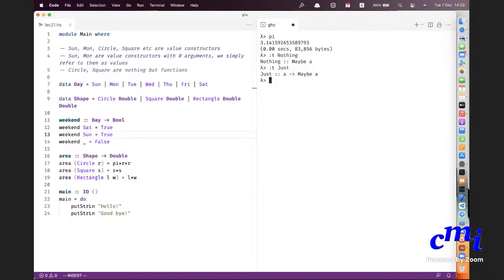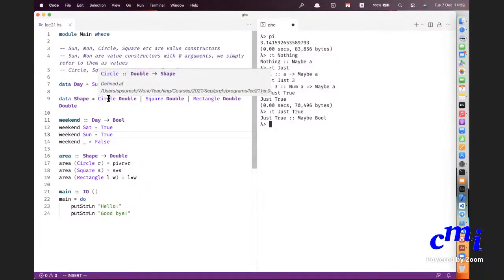Why? Because Just applied on a value of type a will give you a value of type Maybe a. So Just True has type Maybe Bool. So Just itself is of type Bool arrow Maybe Bool. But it's also of type Char arrow Maybe Char, also of type Int arrow Maybe Int, etc. It's of type a arrow Maybe a. Similarly, Circle is of type Double arrow Shape in this case.